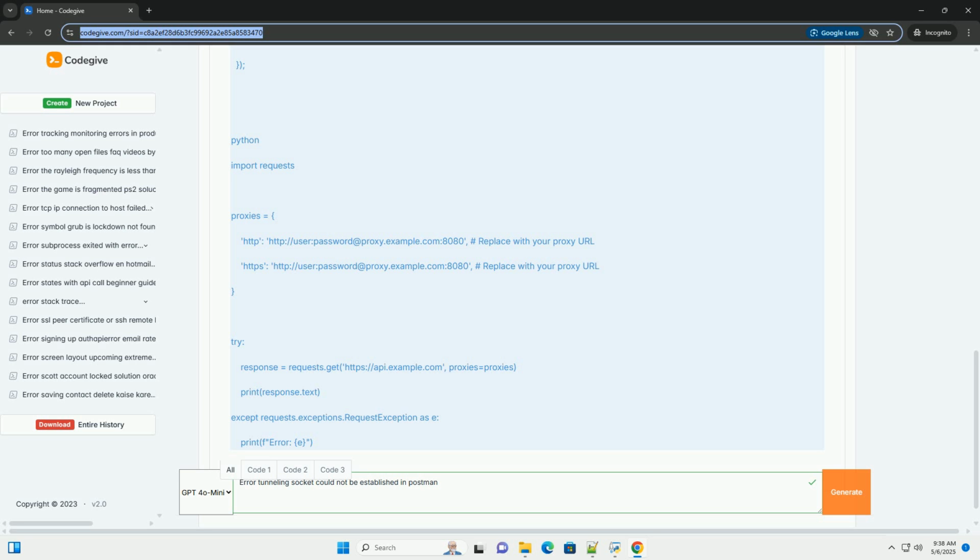proxy_server_address. Replace proxy_server_address with the actual address. Can you ping the target API endpoint, if you know it? Ping